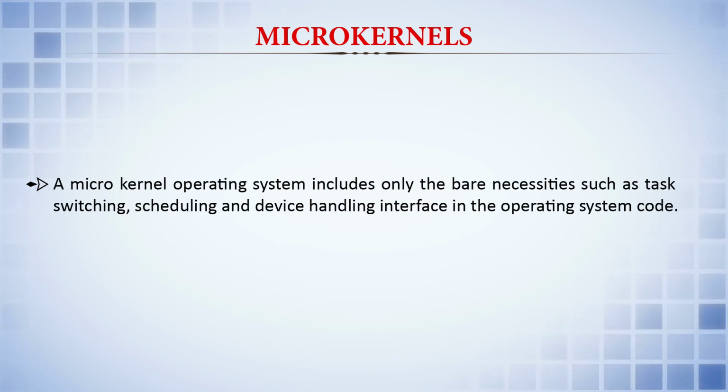You can see this microkernel approach has very limited functions. One is task switching, another is task scheduling, and the third is device handling. Here you are not seeing various other functions when compared to the general purpose operating system.